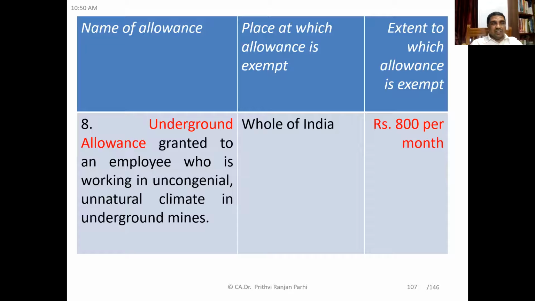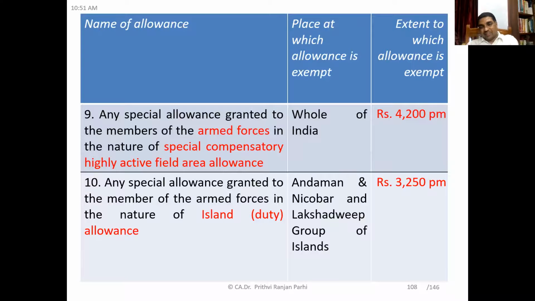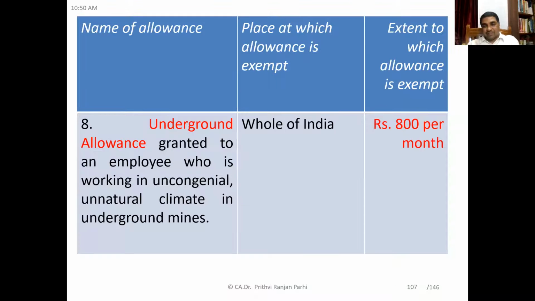Next allowance you see, underground allowance granted to the employees who work in unfavourable or unnatural climate in underground mines. It is also allowed whole of India. 800 rupees per month is exempt. Understood? Yes, sir.